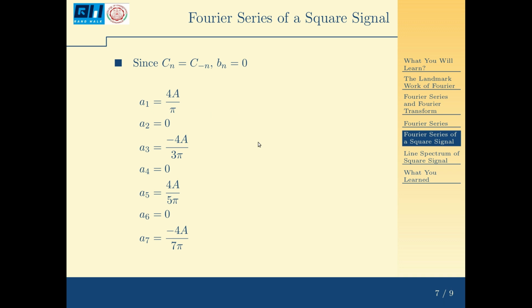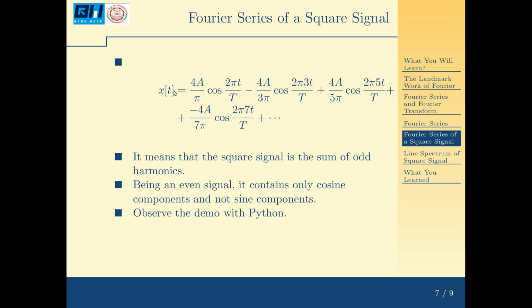Now, if I put t equal to 0 in this equation, x(t) will be A, so this A will be cancelled. If I move this pi and 4 to the left side, it will be pi by 4 equal to 1 minus 1 by 3 plus 1 by 5 minus 1 by 7 etc. Or you can use this Fourier series as an approximation for pi. Pi will be 4 times (1 minus 1 by 3 plus 1 by 5 minus 1 by 7 etc.). That's an infinite series expansion for pi. It's a digression, but it's an interesting observation.